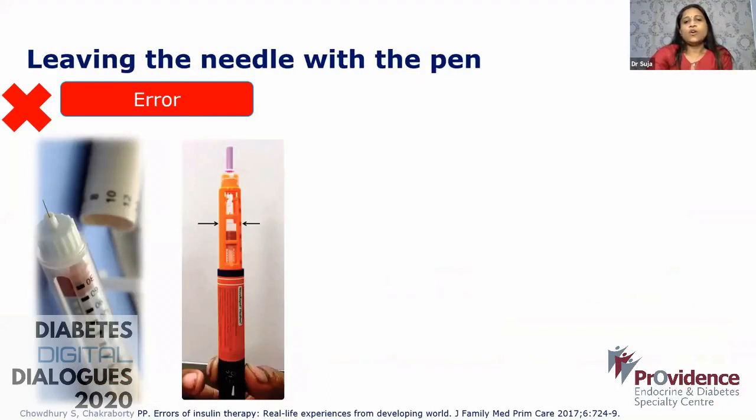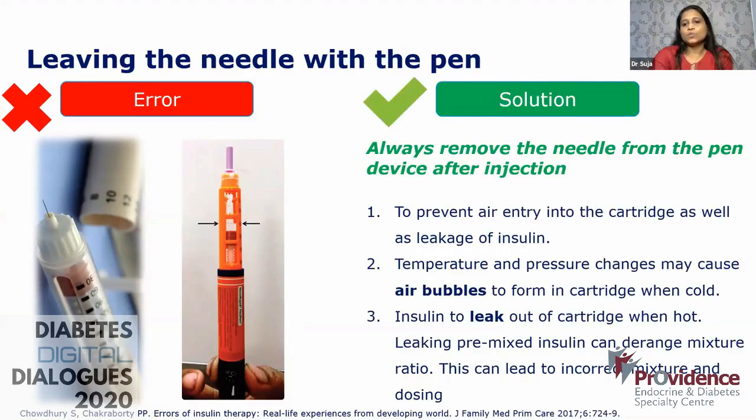Another common error that happens is that many times we leave the needle with the pen after injections, because patients tend to use the same needle multiple times. If the needle is left attached after use, there are more chances that air will pass into the insulin chamber, and there will be increased contamination, and also, because of air bubble formation, inaccuracy in dose. So what you have to do is always remove the needle from the device after injection.